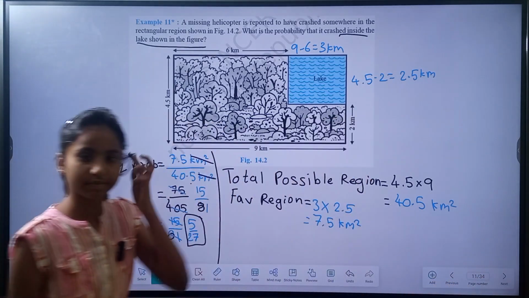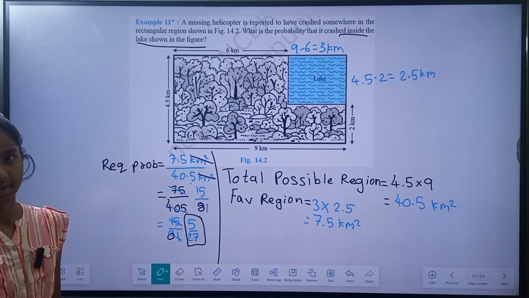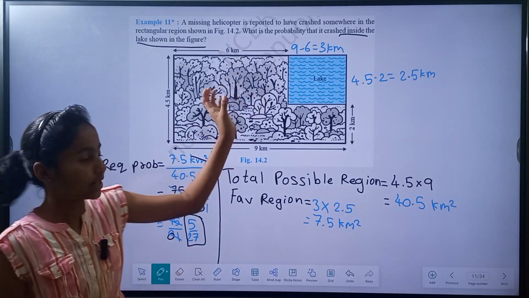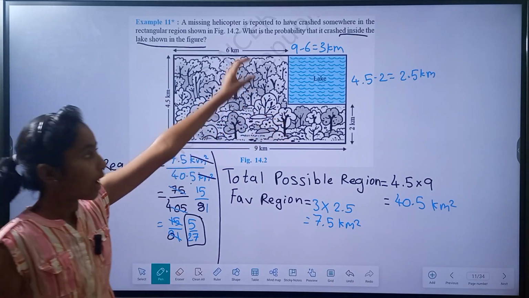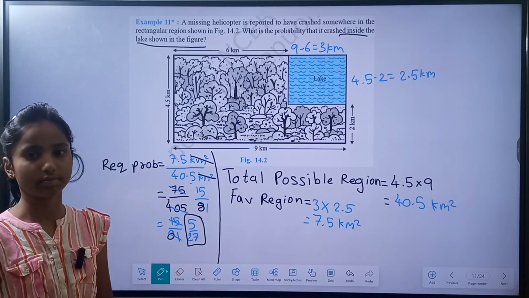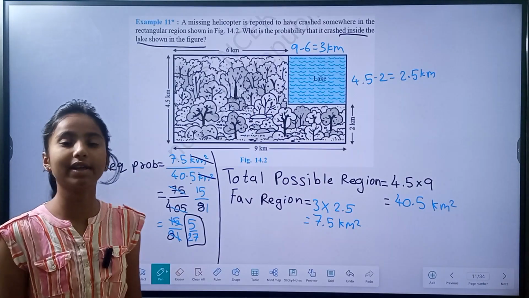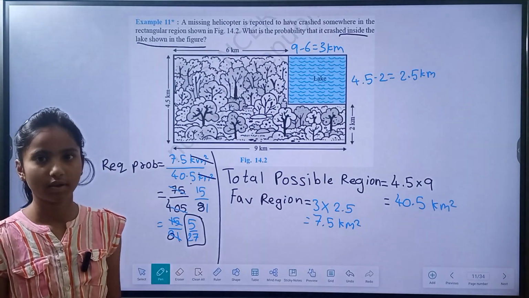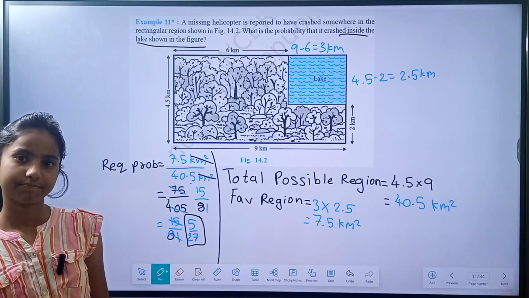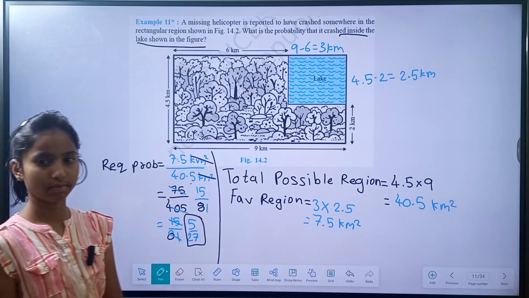If this is the geometrical probability, in the previous question, geometrical probability, there you had considered the length. Here you have considered the area. Why? Because they are asking the region that the helicopter crashed into the lake, and the helicopter can crash anywhere in the lake. These are the two-dimensional type. So we have considered the area. In the previous one it was the line length, which means one dimensional. Here we have two dimensional, length and width. If we get a figure of three-dimensional, there we need to consider volume.